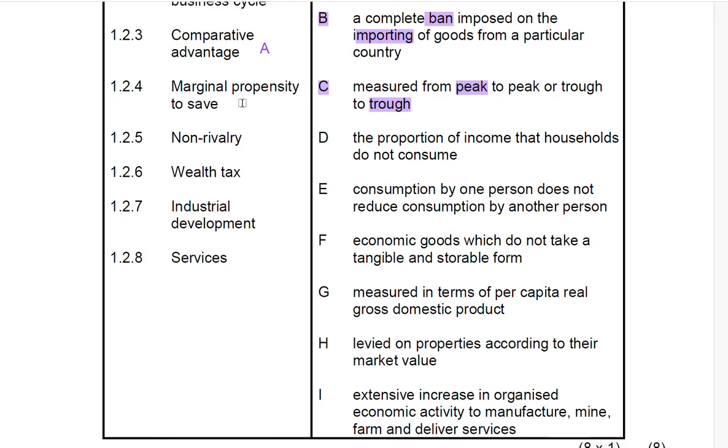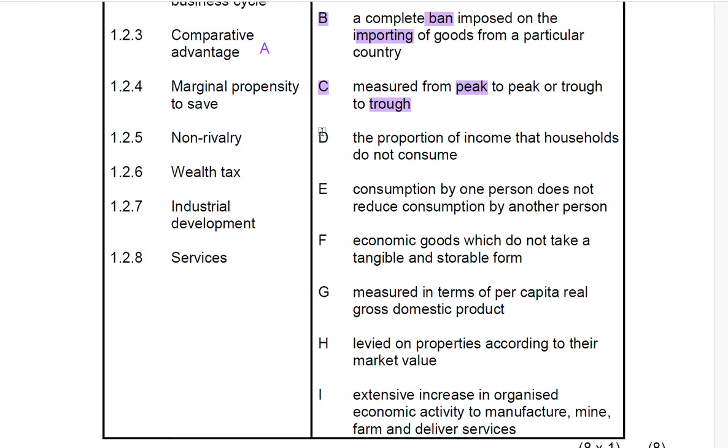Right. So now what we're going to be looking for is household income. As soon as you see anything that talks about household income, you stop, because that means you need to read thoroughly for that part. Why do you need to read thoroughly? Because it might be the correct answer for 1.2.4.